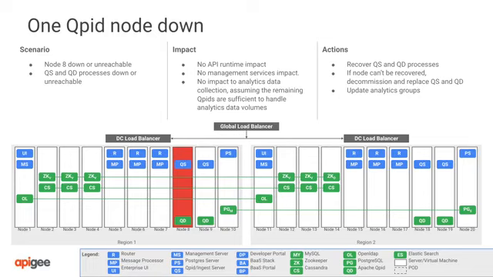If bringing the node back online is not possible, recover from backups or reinstall. If you have to reinstall, you will need to remove the old Cupid Server UUID from its analytics group and then delete the old Cupid Server registration.